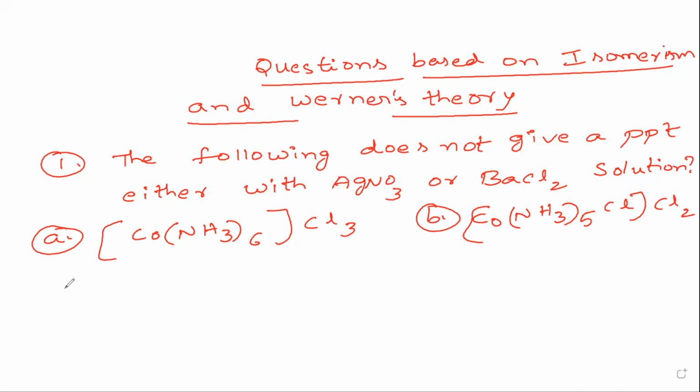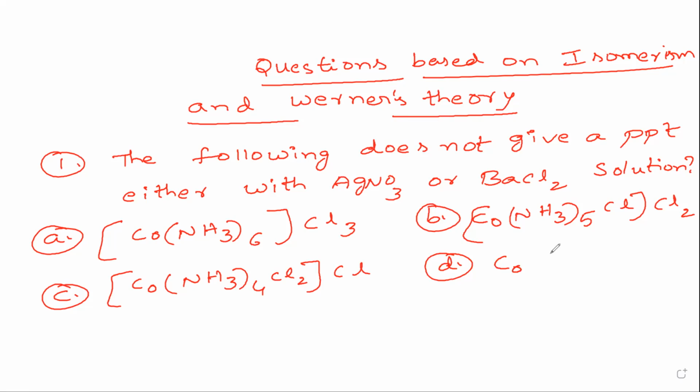And option C is [Co(NH3)4Cl2]Cl, with one Cl outside. And option D is cobalt hexamine, no, triamine: [Co(NH3)3Cl3], with Cl3 inside. Which of the following does not give a precipitate?